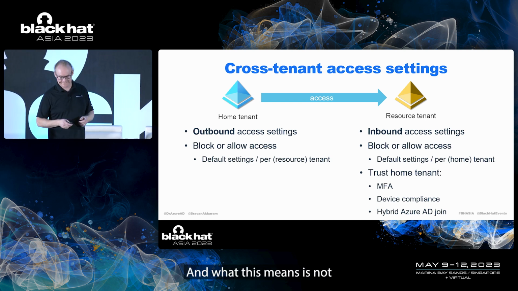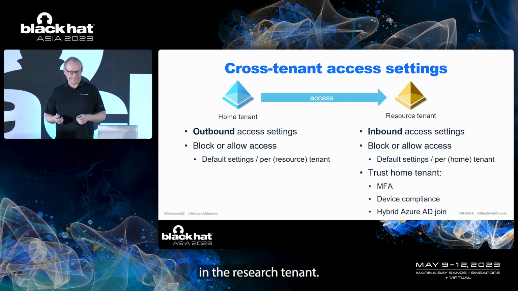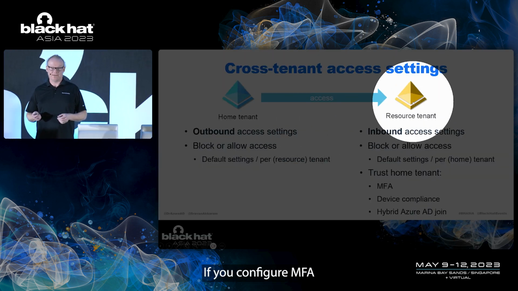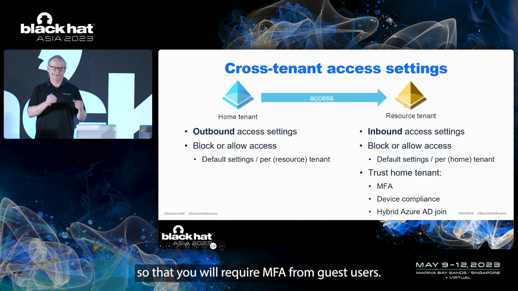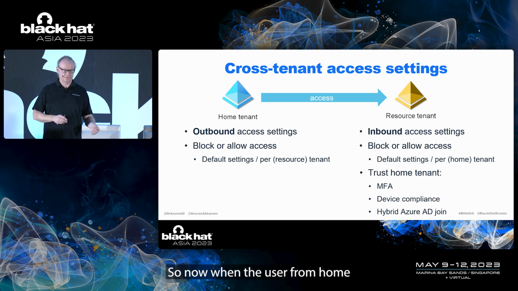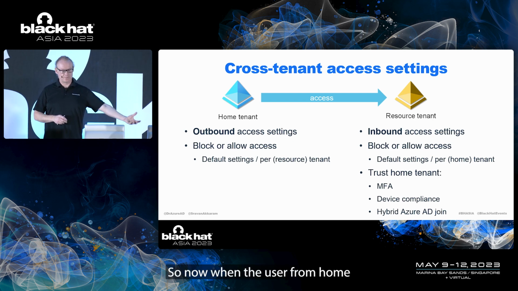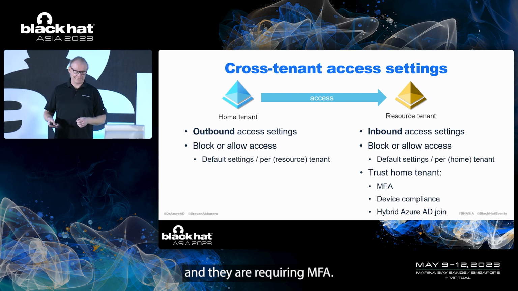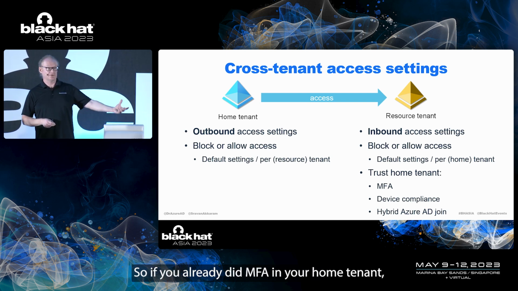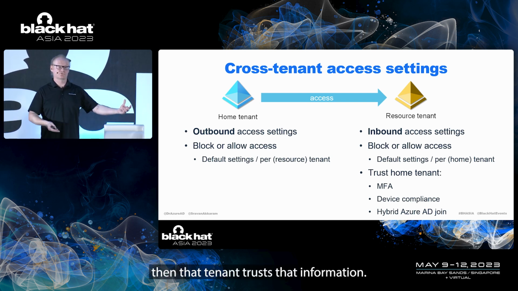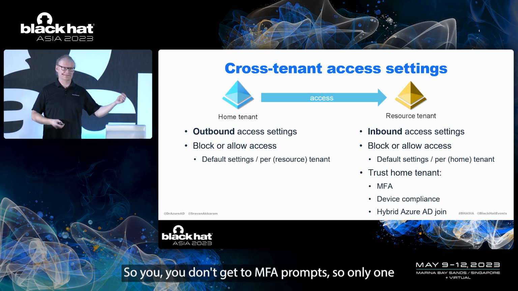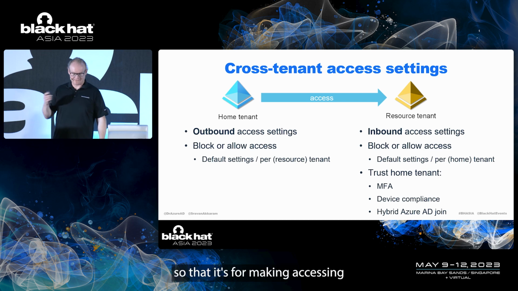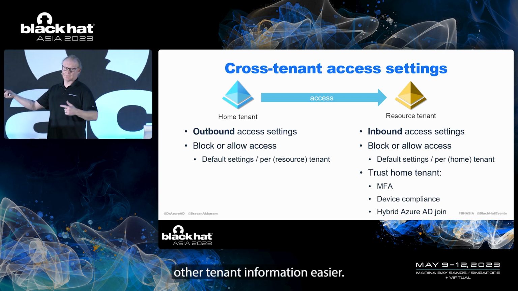What this means is that in the resource tenant, if you configure MFA so that you require MFA from guest users, then when the users from the home tenant are accessing that resource tenant, if you already did MFA in your home tenant, that tenant trusts that information, so you don't get two MFA prompts, only one. So that is for making accessing other tenant information easier.